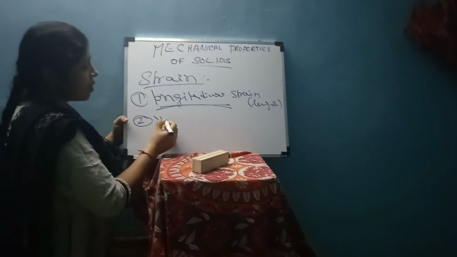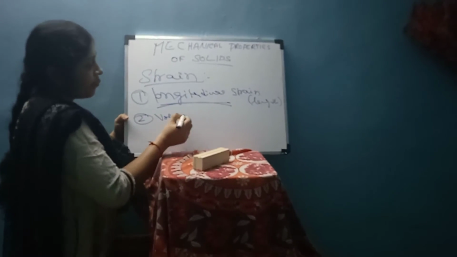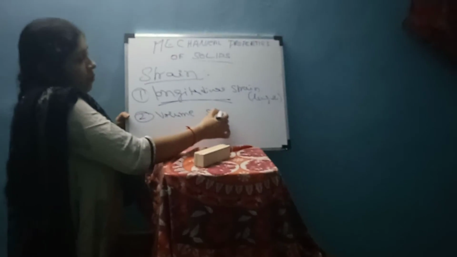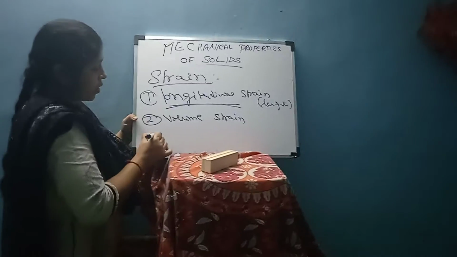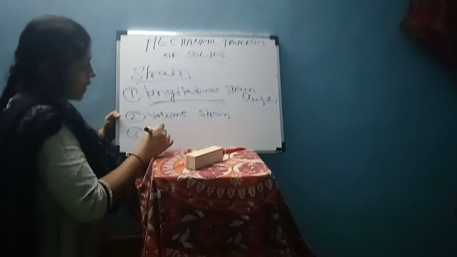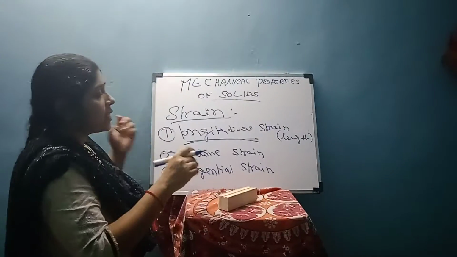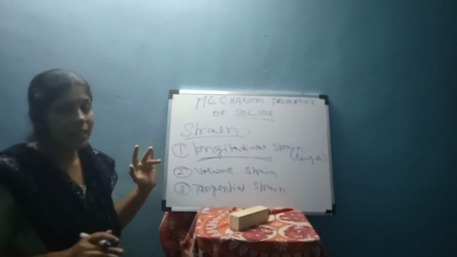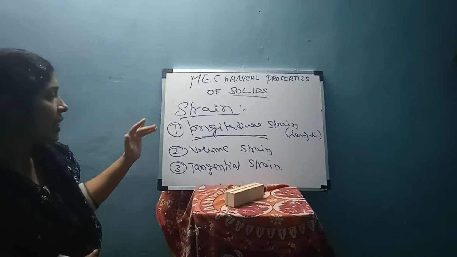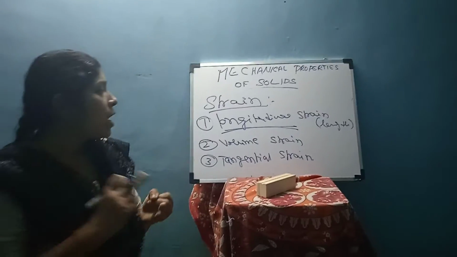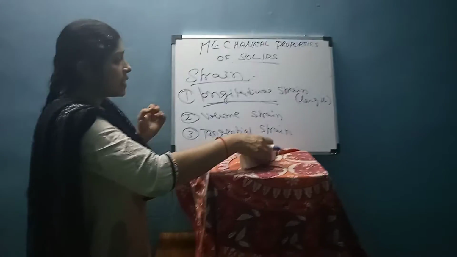The next one is all-in strain. The third one is tangential strain. So we are going to study these three: longitudinal strain, all-in strain, and tangential strain.